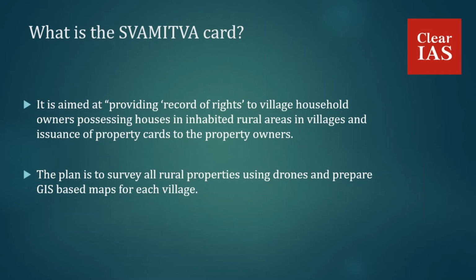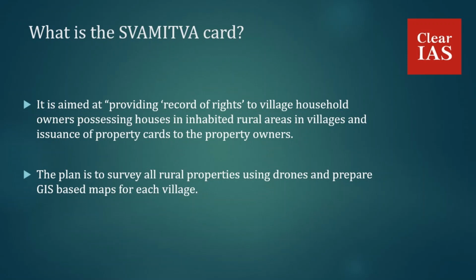This scheme is basically a central sector scheme, which means 100% funded by the Union government, and it is implemented by the Union Ministry of Panchayati Raj. It is aimed at providing a record of rights to village household owners possessing houses in inhabited rural areas in villages, and also issuance of property cards to the property owners. The government aims to provide such property cards to each household in the next 3 to 4 years in every village across the country. The plan is to survey all rural properties using drones and prepare GIS based maps for each village.